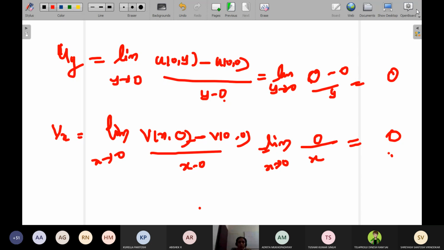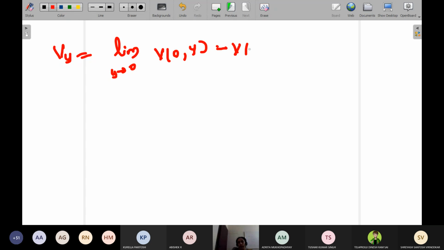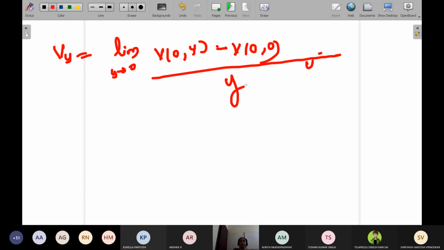Just go to the next page. So find vy. Vy will be again limit y tends to 0, v of 0 comma y minus v of 0 comma 0, divided by y, which will be equal to 0 minus 0 divided by y, which is equal to 0.